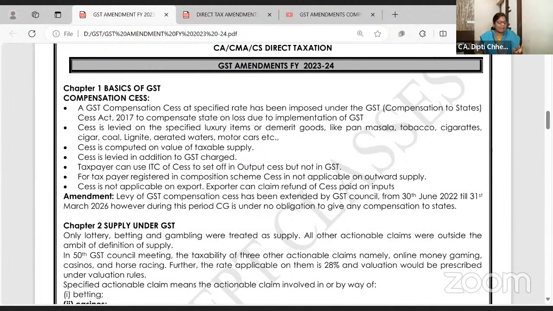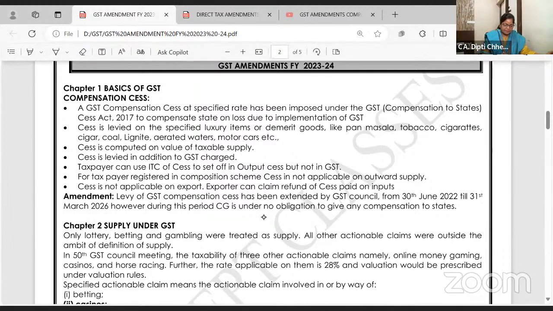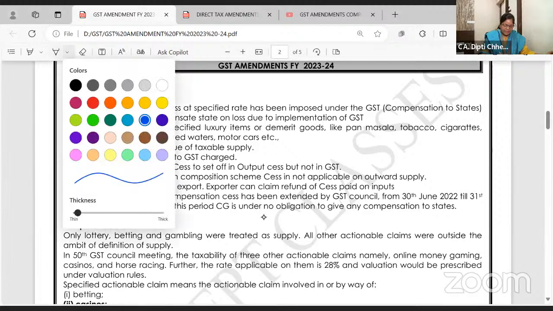So if we do all the amendments together, it's going to be very, very scoring for all of you. Okay, so now the basics of GST. Let us start.